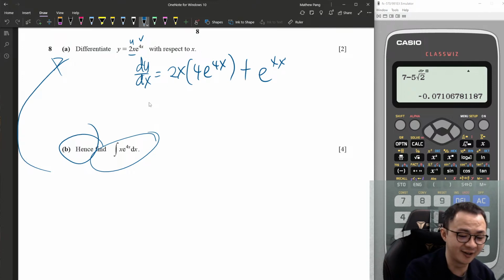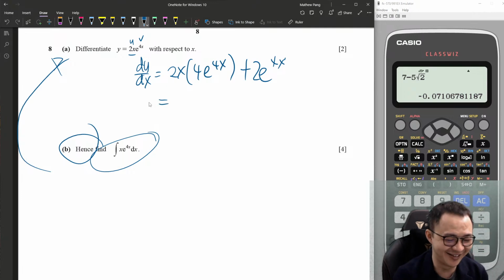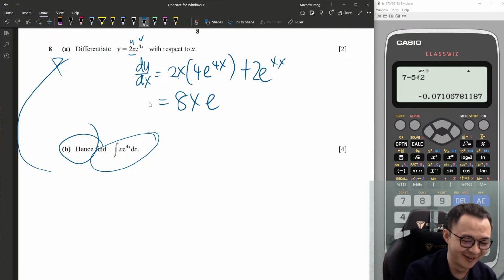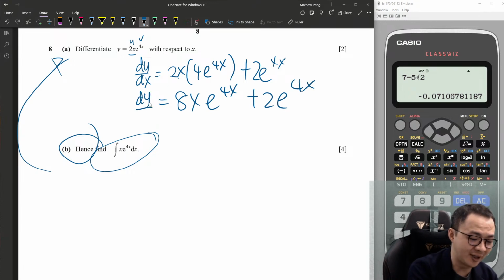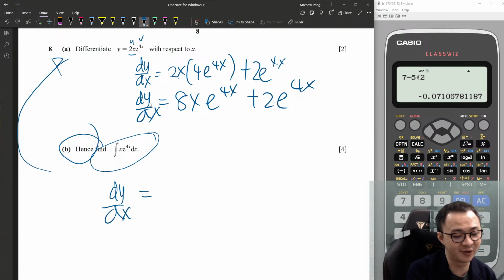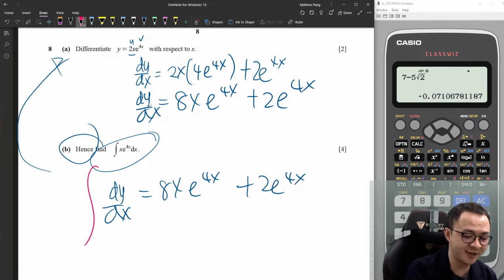Yeah, I want to thank Claire for dropping by to help me check my mistake. I always make mistakes. Plus 2e^4x. Alright, since this is dy/dx, I will copy Hang's question. I will copy the question and the answer. And then I will add the integration sign for every single one.